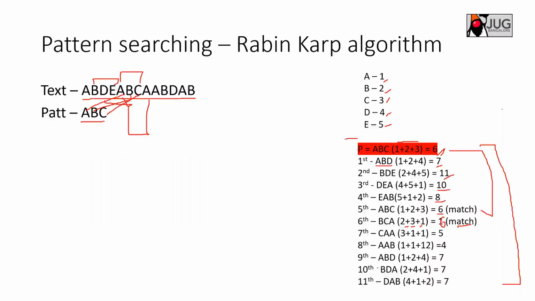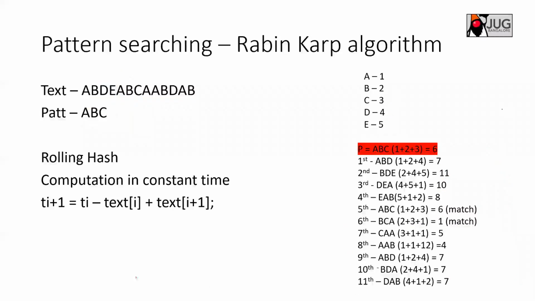How are we computing the hash? We are computing it with a simple function. Instead of computing every time, you can compute based on the input size. Let's say I want to compute the hash of the second iteration. I can take the already computed hash, which is the hash of ABC, which is 7 here, minus the text of I, the earlier hash, minus 1.